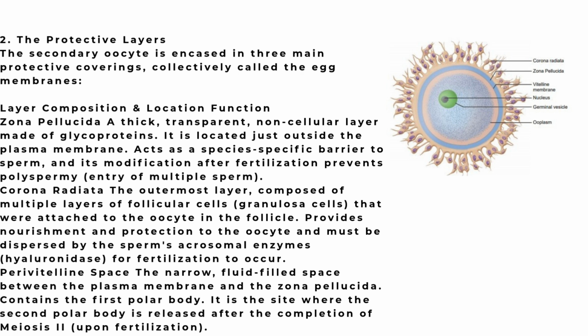Between the vitelline membrane and the zona pellucida is a fluid-filled perivitelline space. The first polar body lies in this space. The egg shows polarity: the side having the germinal vesicle and first polar body is called the animal pole, while the side opposite to it is called the vegetal pole.